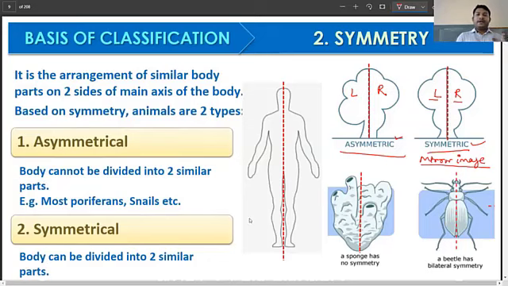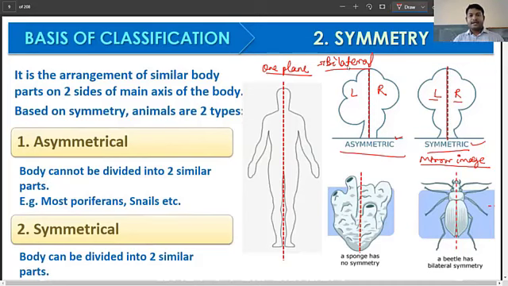So when an organism can be cut into two equal halves along a particular plane, we call that symmetric. If the organism can be cut along only one plane, then it is called bilateral symmetry. Bi means two, so bilateral symmetry.